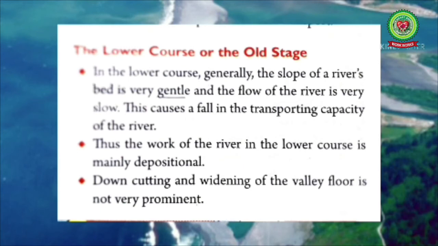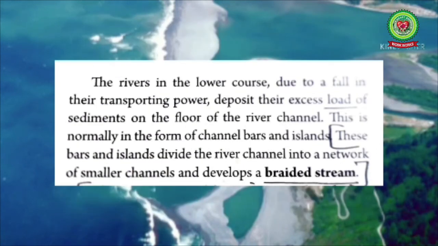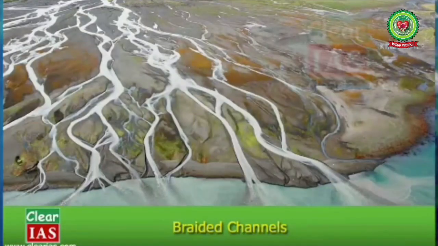Downward cutting was done in the upper course and widening of the valley was done in the middle course of the river. The rivers in the lower course, due to the fall in their transporting power, deposit their excess load of sediments on the floor of the river channels. This is normally in the form of channel bars and islands. These bars and islands divide the river channel into a network of smaller channels and develop a braided stream. Now here, the braided stream is a stream consisting of multiple small shallow channels that divide and recombine numerous times, forming a pattern resembling that of braids.